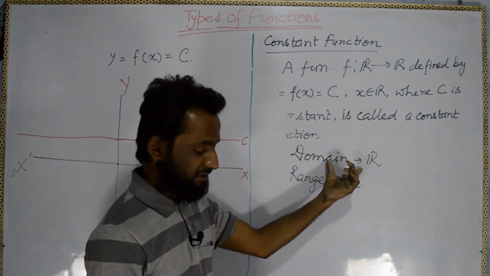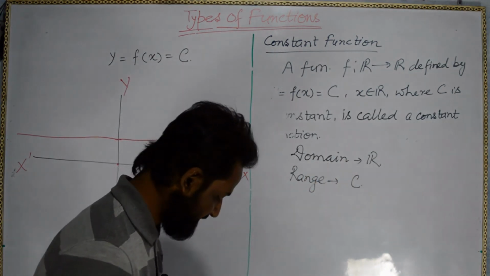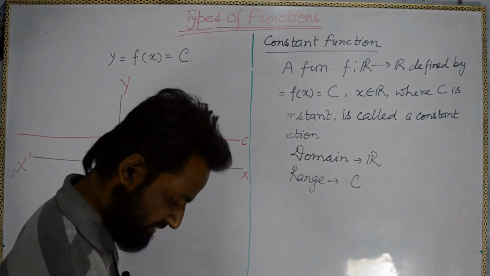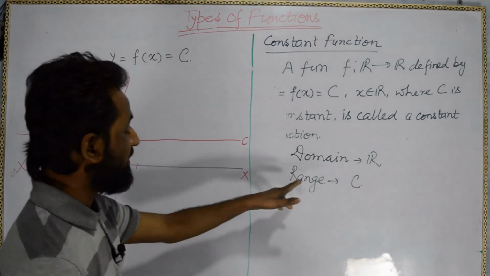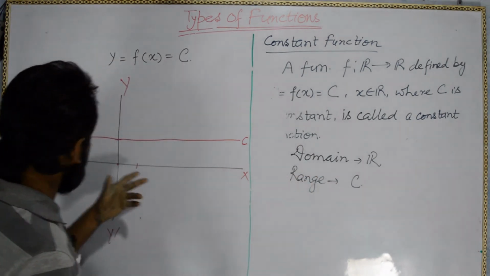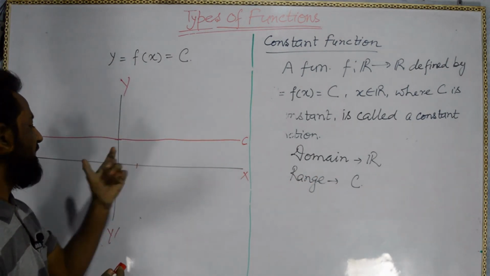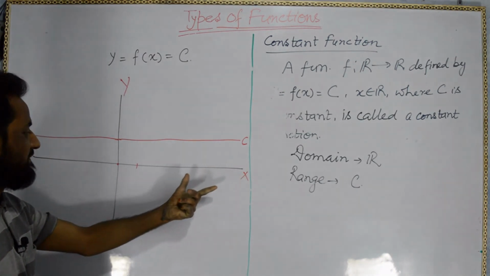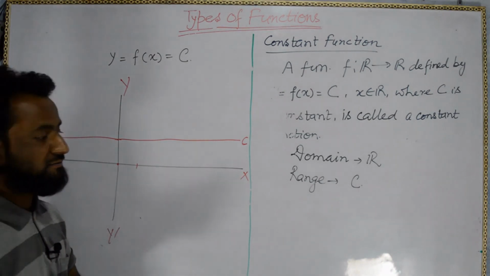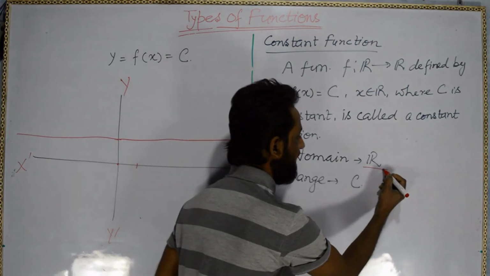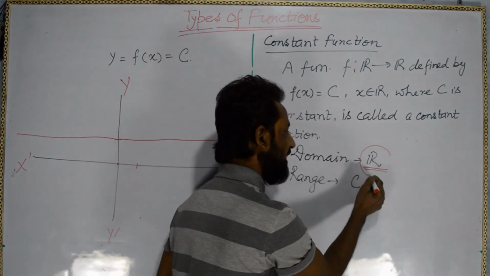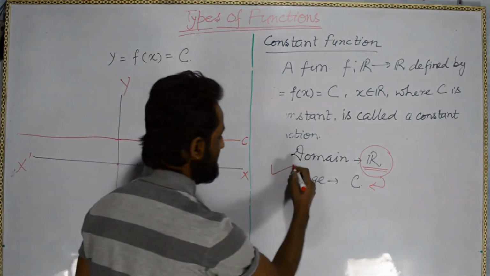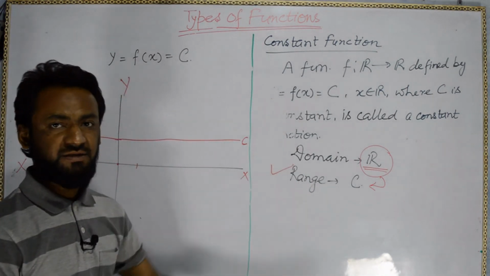Domain of the constant function. Whatever value we put, we can put all the values from minus infinity to infinity on the x-axis. That means the values of x can be from minus infinity to infinity, so the domain will be R. And for all these R, we are getting only one value, that is c. So the range is {c} and the domain is R.